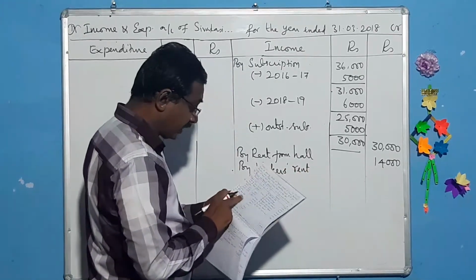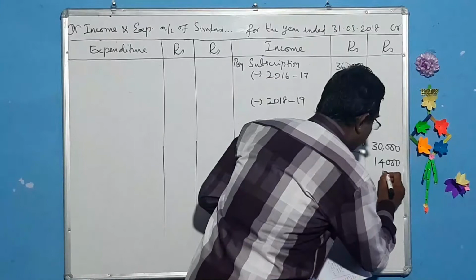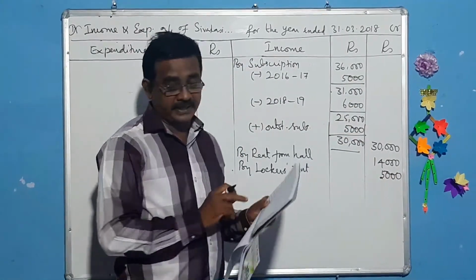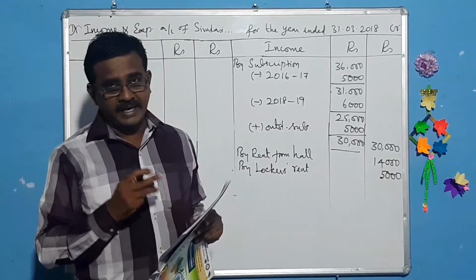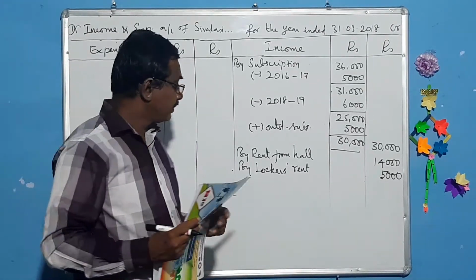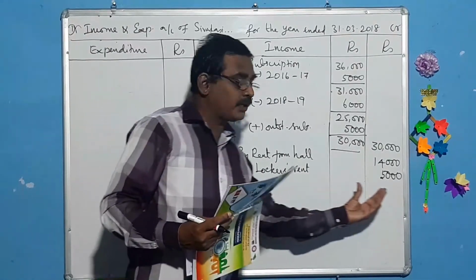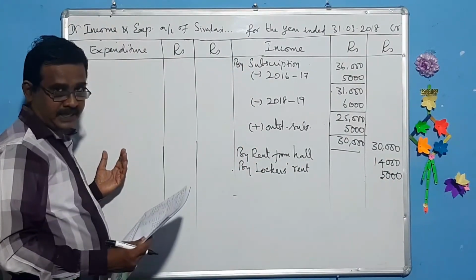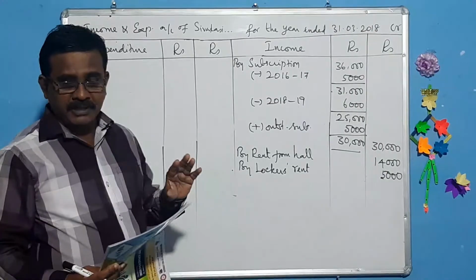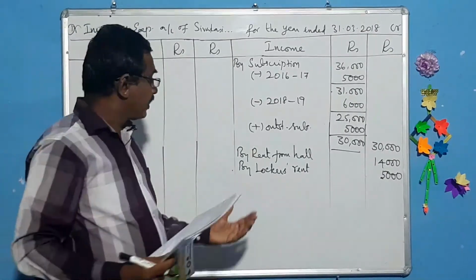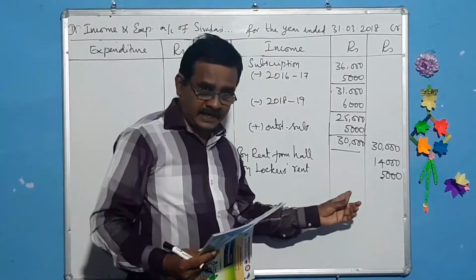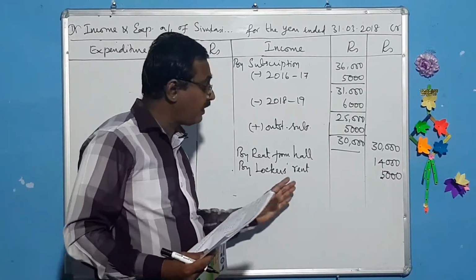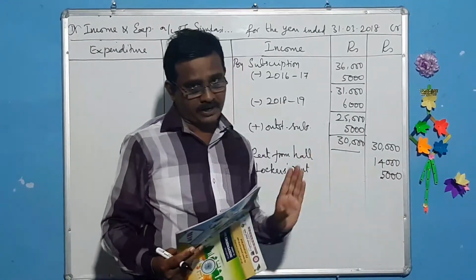What is that amount? Lockers rent 5,000. And the next one, collection for special dinner. Here this can be done in two ways. How? That collection can be shown in this side and expenses can be shown in the expenditure side. And at the same time, that can be done in another way. First, let us take the collections. From that, let us subtract the expenses here itself, and that can be placed in the outer column.